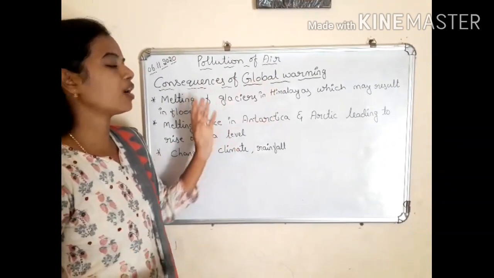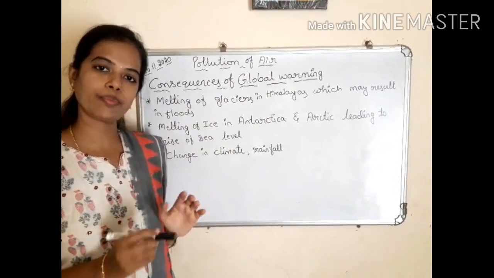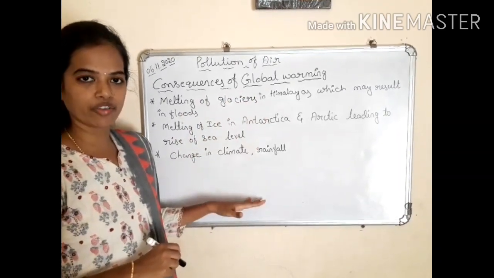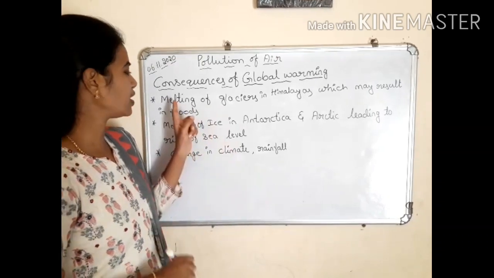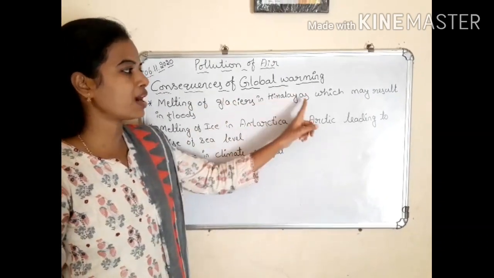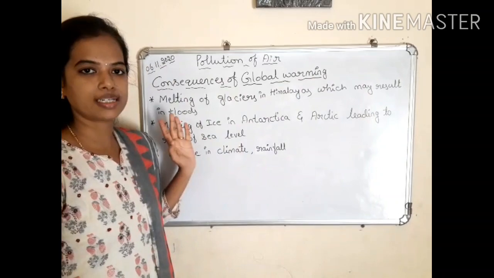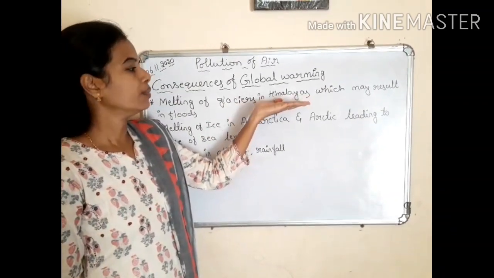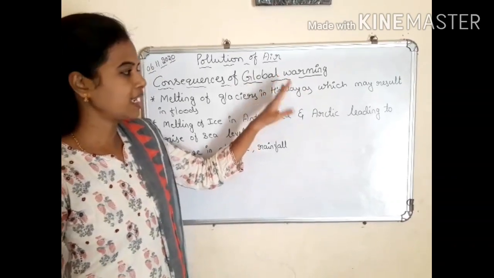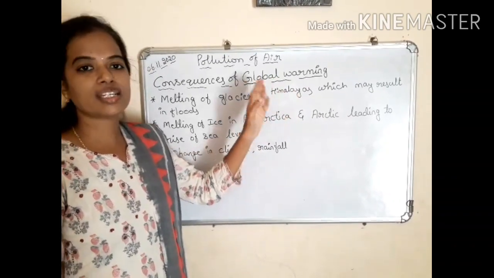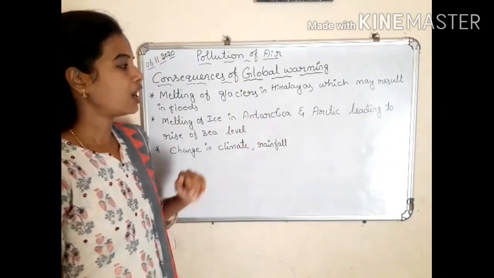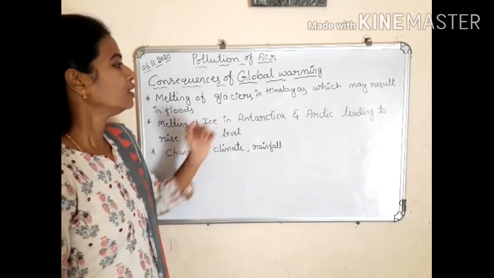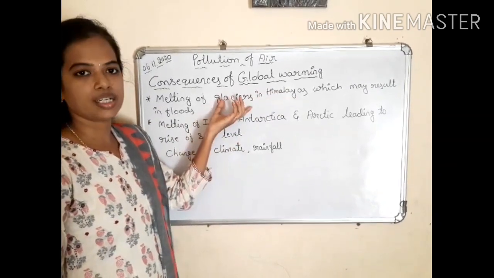Consequences of global warming or harmful effects of global warming, both are similar. Under that there are mainly three harmful effects of global warming we are going to discuss. First one, melting of glaciers in Himalayas which may result in floods. Already we know the role of the Himalayas. Most of the rivers originate in the Himalayas, and it also changes the direction of the winds and protects from dry and cold winds. These Himalayas are made up of glaciers.